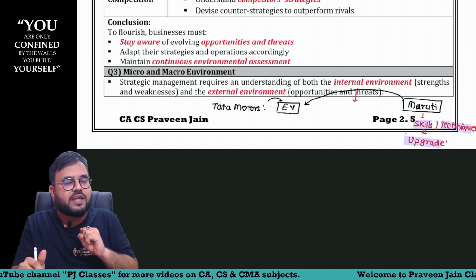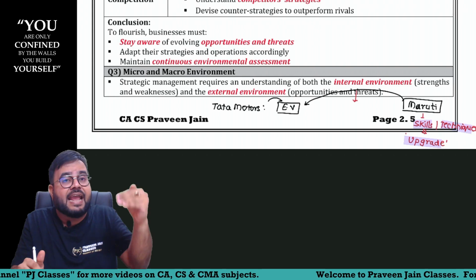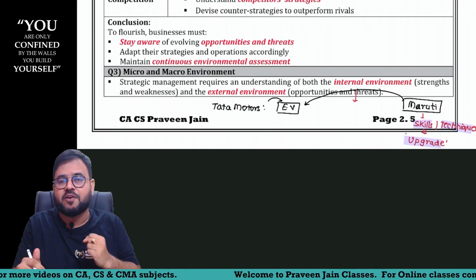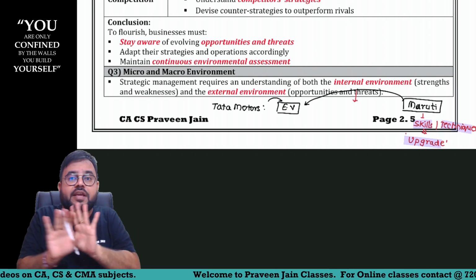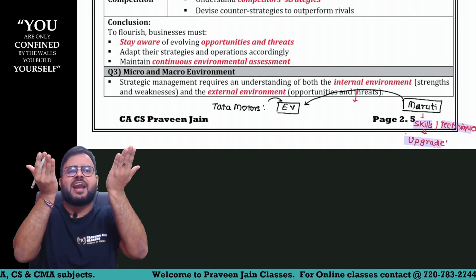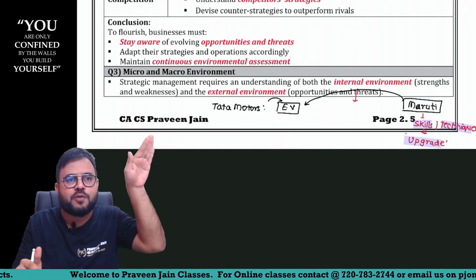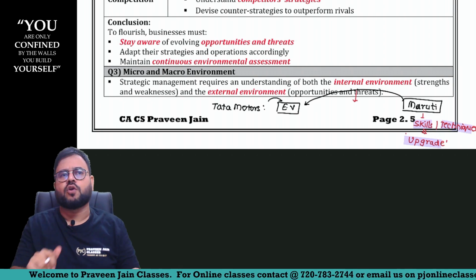So don't you think if I continuously interact with the environment, I will develop that habit? What habit will I develop? Whatever I know is not enough, I have to upgrade myself. It's time to upgrade, otherwise you will be downgraded. Yes or no, Raja?